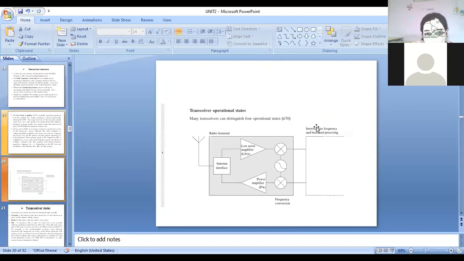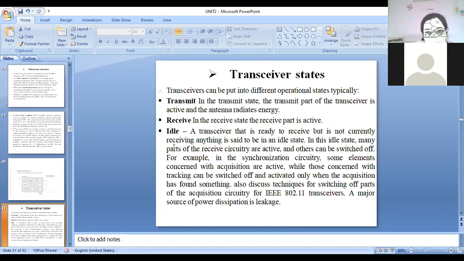Here are the operational states of transceivers. We have explained just. Then the states of the transceivers.